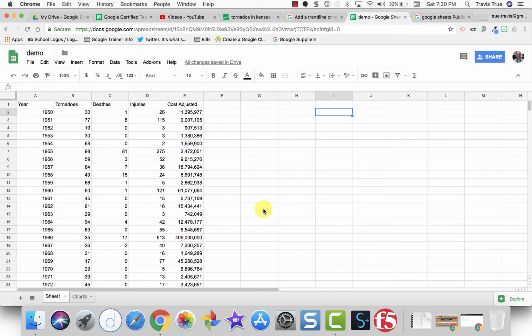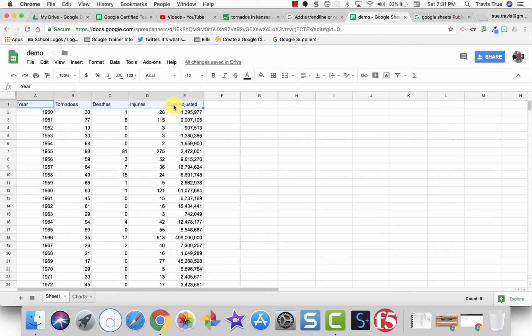When you share a Google Sheet, you can actually protect some of the cells so that those people that you share the sheet with can't accidentally delete some of the data, like for example on this one, the headers. So I have this document shared, and I do not want people to change these headers here. So I'm going to protect them.